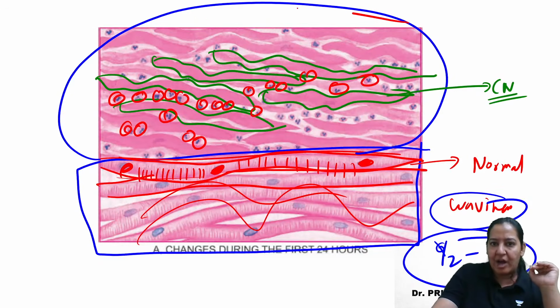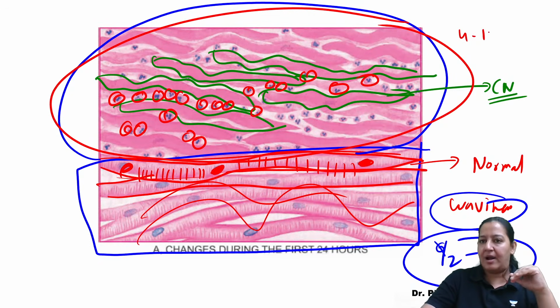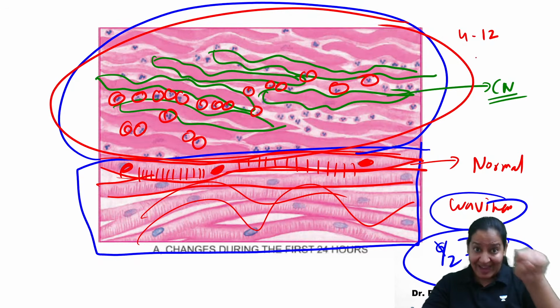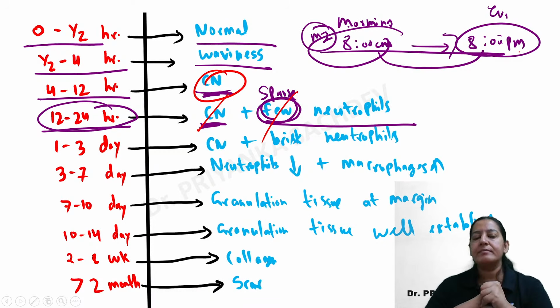So if in this diagram, in the upper half, only coagulative necrosis is there, my answer will be 4 to 12 hours. If along with coagulative necrosis, like in this diagram, a few neutrophils are also there, it is 12 to 24 hours. So you can imagine the diagram. Give me a thumbs up. Now moving ahead.